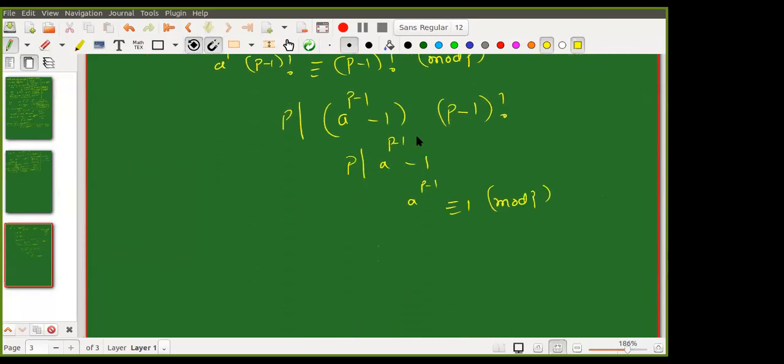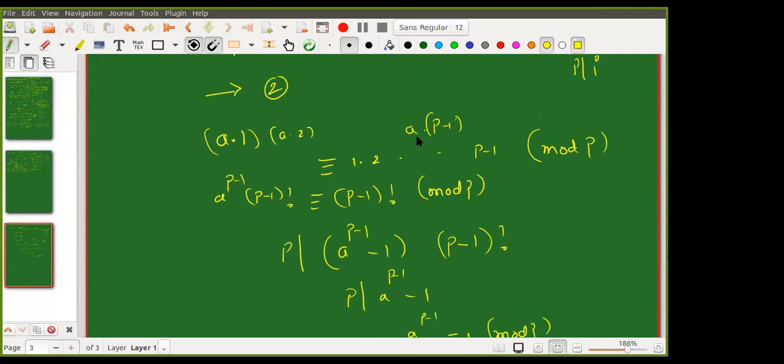The argument which we are giving here is that these will be one of the remainders, right? See, a into 1, when I divide by p, by the division algorithm, will give some remainder. That remainder I do not know, but I know that it is not 0. Say that remainder is R1. Now a into 2 will give another remainder R2, but all of them are distinct.